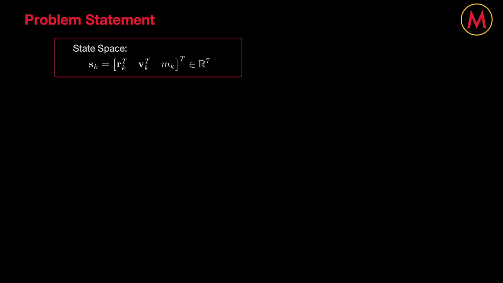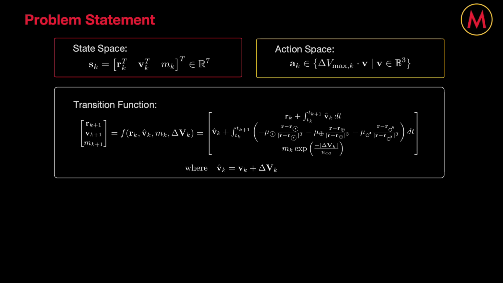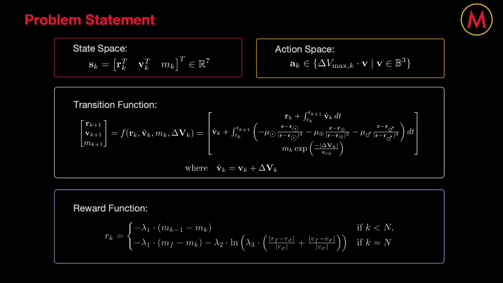The state space is just comprised of the positions, velocities, and masses that the spacecraft can achieve at any given time step. The action space is a sphere with radius equal to the maximum delta V the spacecraft can perform during that time step. My transition function is just the three-body equations of motion, and my reward function is defined as this piecewise function, which penalizes the agent at each step based on fuel usage, and at the final time step imposes a large penalty / reward based on the mismatch between the spacecraft's and Mars's final position and velocity. And lastly, the initial state distribution is the initial state of the spacecraft, and that was defined in the table we saw earlier.